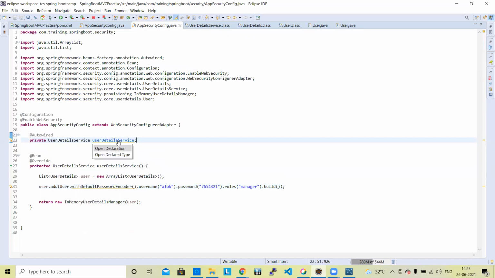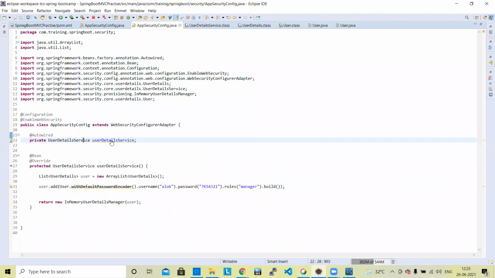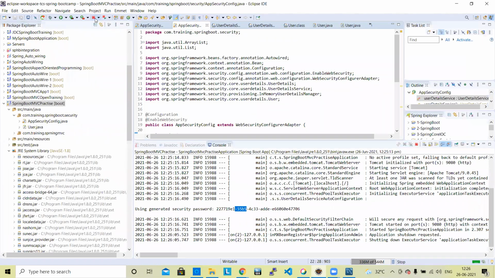This user detail service, we need to add the user detail service. It is inbuilt. It is the inbuilt user detail service. We need to add the annotation here. Okay, maybe this is the reason it's not working. Let's stop.